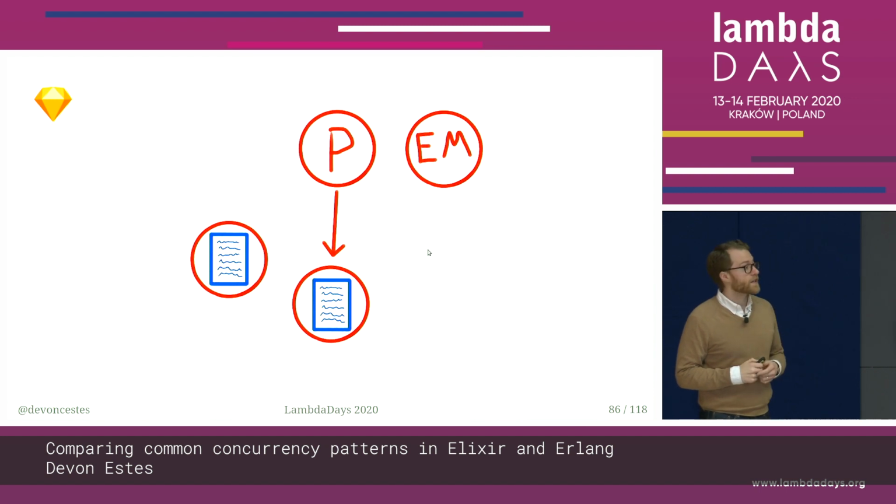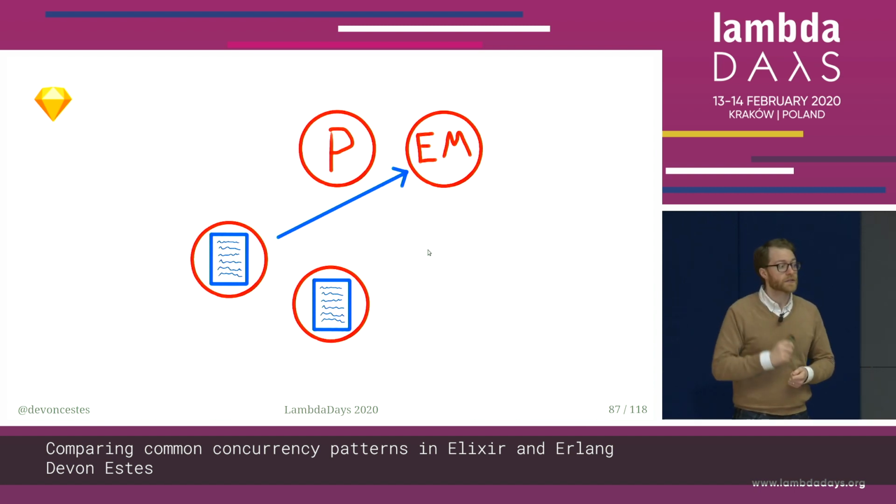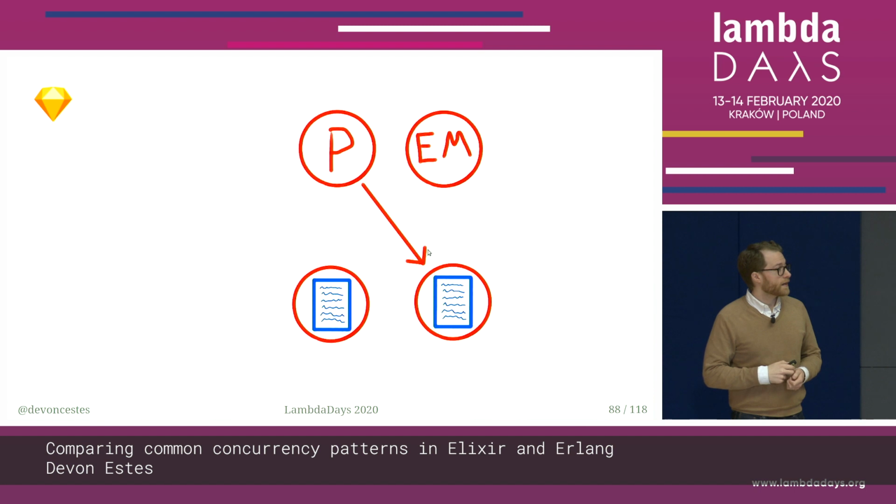And then the parent gets another message saying, here's another module ready to be run. So it spawns another child process to run that module. And then eventually the parent goes back to waiting. But now one of the child processes is done. It has something to send back to the event manager. And so it can send messages up to the event manager. Okay? And then it goes away when it's all done.